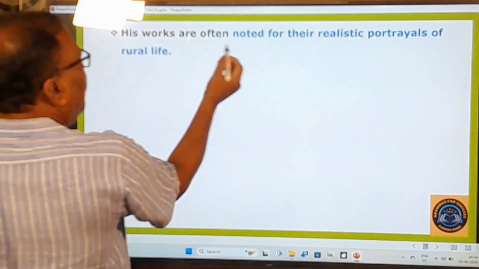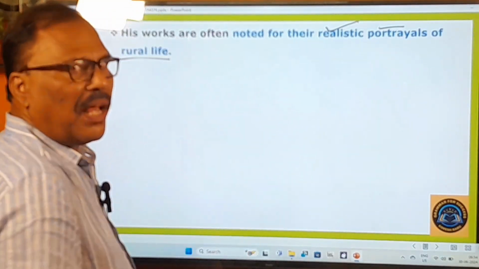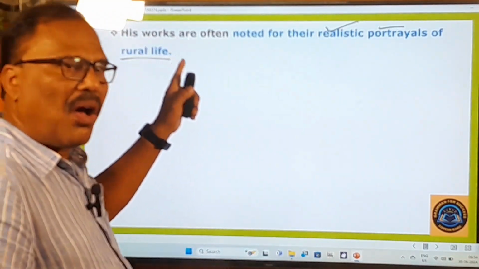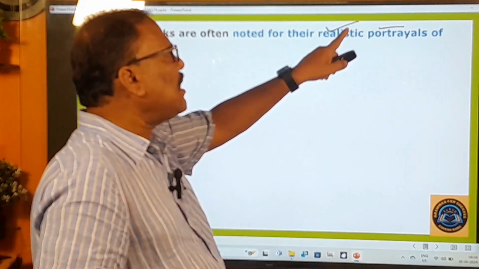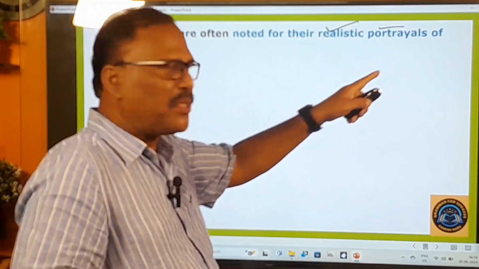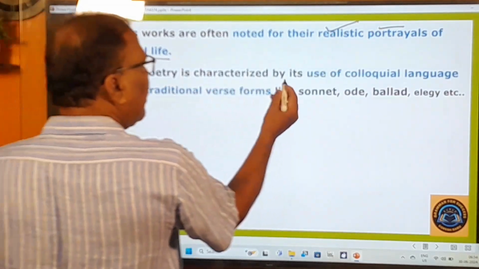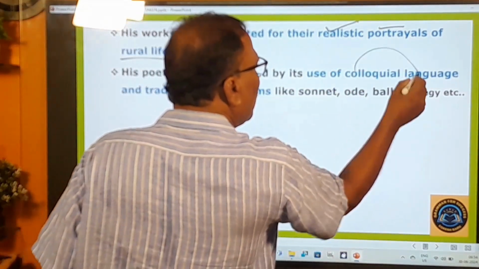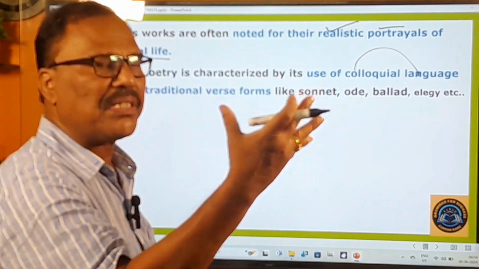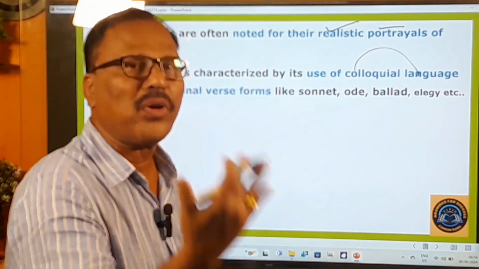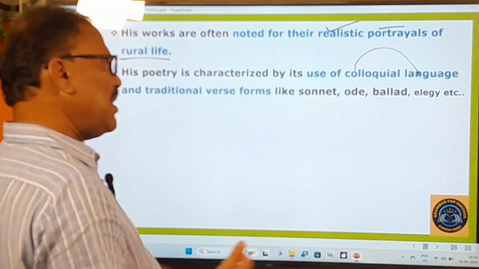His works are often noted for the realistic portrayal of rural life. Already I have dealt with this point. In almost all his poetry, you can find the realistic portrayal. Portrayal means description of rural life. And next, his poetry is characterized by its use of colloquial language. In his poetry, you can come across only the colloquial language. The common language spoken by the people is called colloquial language. Colloquial means that is lingua franca.